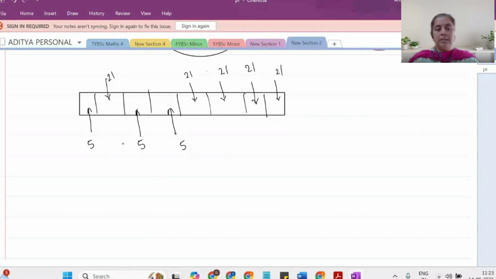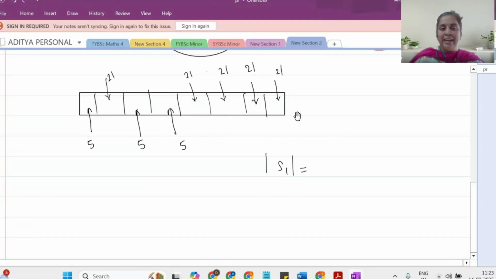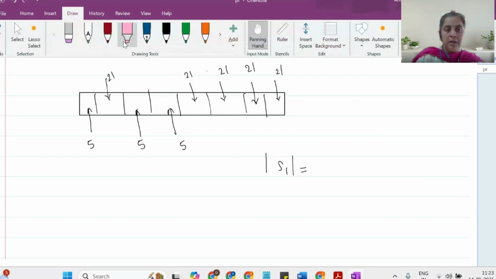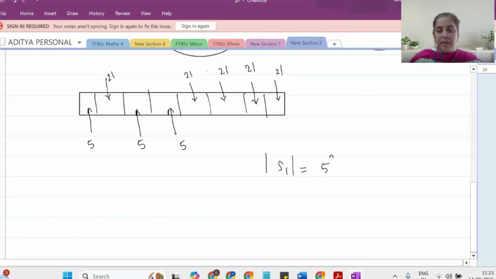So I can see that for 3 places, I have 5 options, and for 5 places, I have 21 options. So if I'm looking at the cardinality of S1, as you can see here, it's a tuple; it is actually an 8-tuple. In the 8-tuple, 3 coordinates have 5 options. So by the multiplication theorem, the cardinality of S1 will be 5 cubed, because for 3 places I have 5 options, and for the remaining 5 places, I have 21 options.